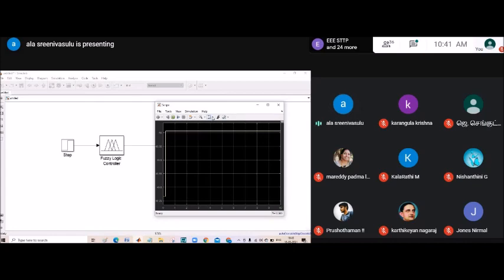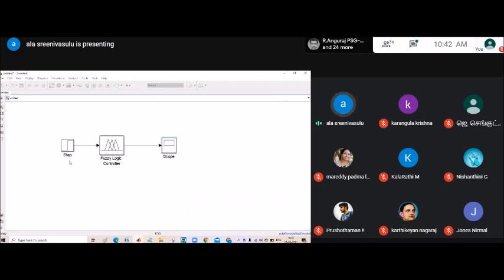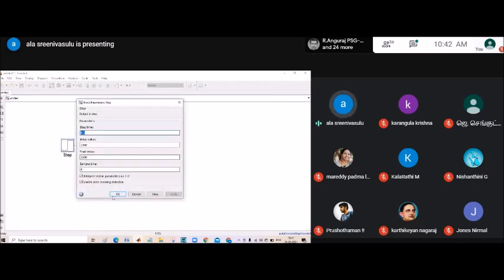In between that, what is the voltage you can observe? Now here you can change the step, then you will get a different value.